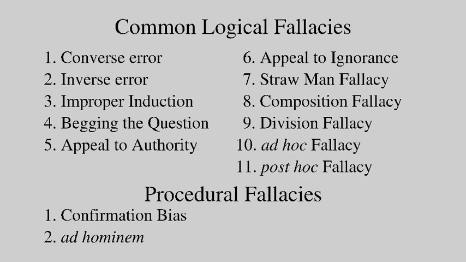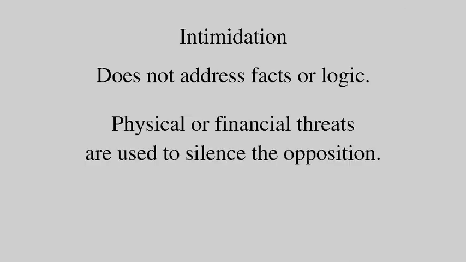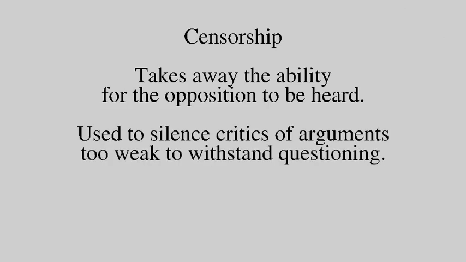Our next procedural fallacy is intimidation. Like the ad hominem, intimidation does not address the facts or logic. Instead, physical or financial threats are made to try and frighten one side into silence. Finally, if threats aren't enough to silence the opposition, then outright censorship might be used to try to take away the ability for the opposing argument to be heard. Censorship is also commonly used to silence critics of an existing argument that is too weak to withstand any questioning.